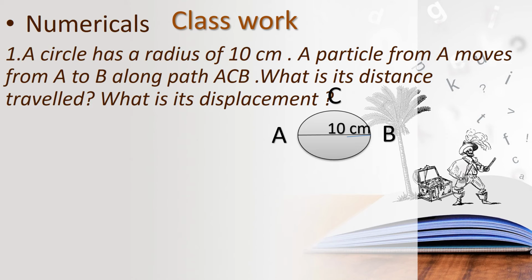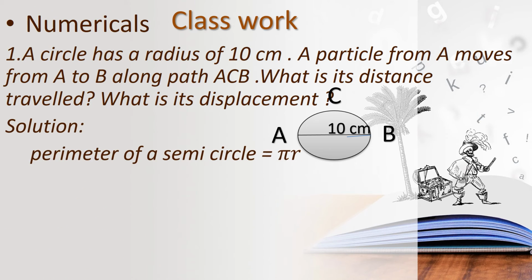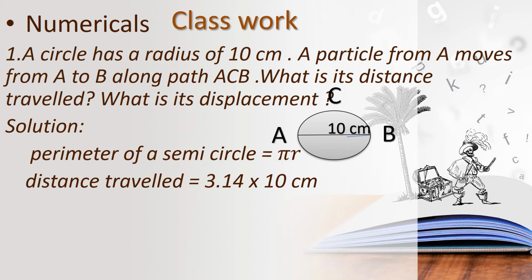So let us do it. Solution: perimeter of a semicircle equals pi r units. So distance travelled equals, we are substituting the values for pi and r. What is the value for pi? 3.14. In the question we already have the radius, 10. So 3.14 into 10. Multiply and find the answer, children.